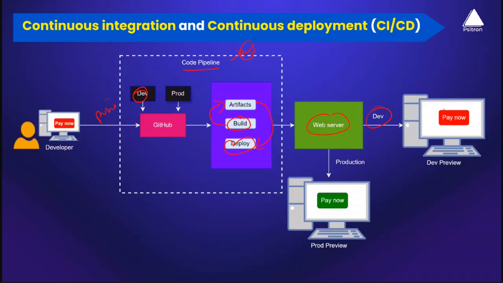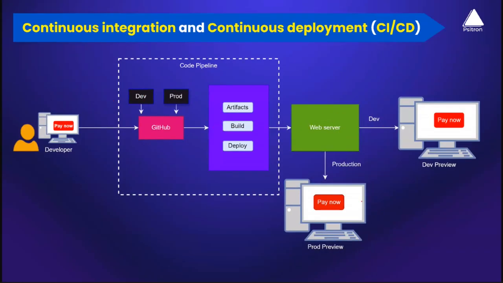So maybe here I go ahead and do the further testing. And here comes your internal team. They go ahead and do a further testing. They check the functionality of a button. They check whether we can click it, whether the functionality is working or not. If all the tests pass and they're really satisfied with that, in the next step, we go ahead and deploy the same exact feature to the production. So now the production is also served with a red color pay now button. So that's how the CI/CD works.